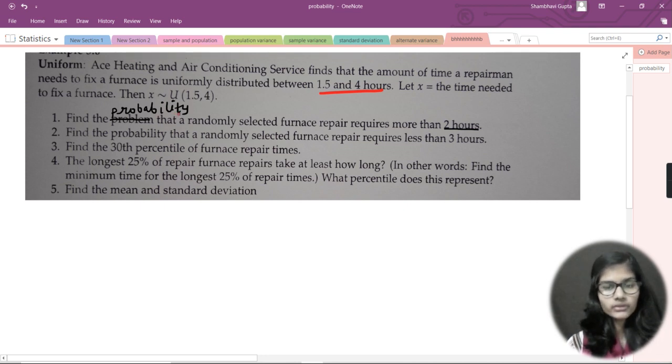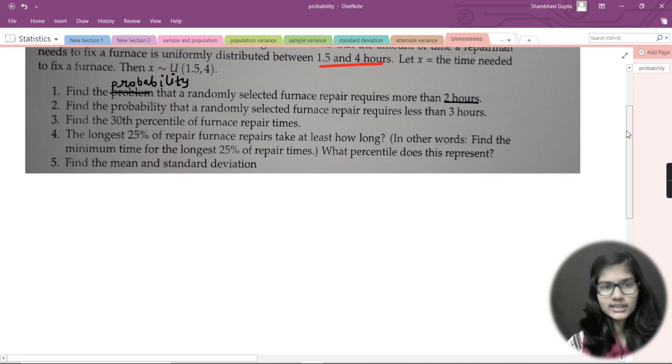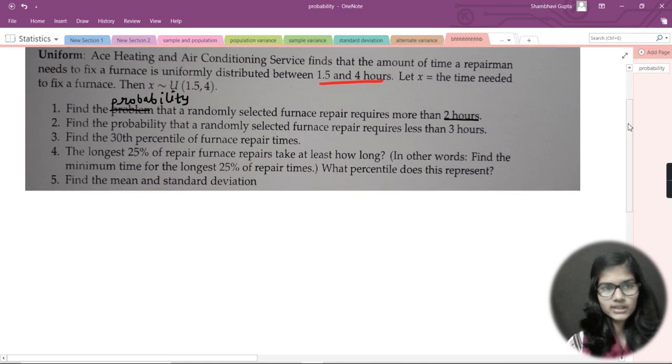Now, what is the first thing that I would do? I would just find the f(x), right? So how do we do this? Firstly I will write problem 1. There are sub problems for this first question, so we have a total of 5. Let's see the first one for now.